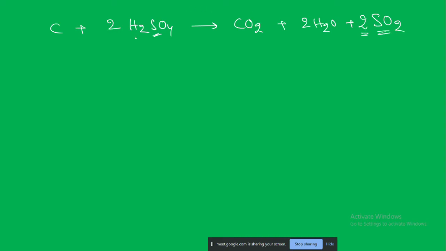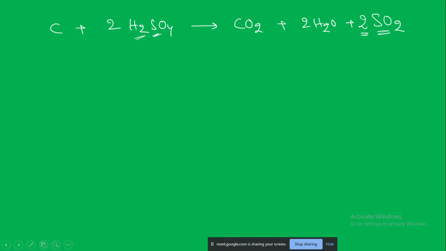Here it was bound to 2 hydrogen atoms. Now it is not having those hydrogen atoms. It has lost the hydrogens. So what can we say that it is? Loss of hydrogen is oxidation. Yes, loss of hydrogen is oxidation. Correct.